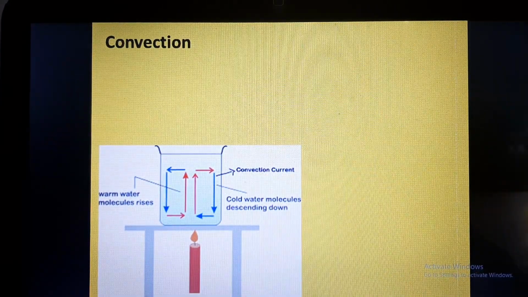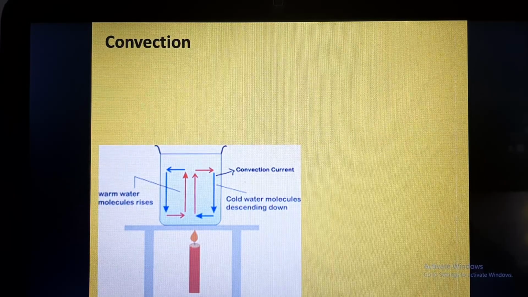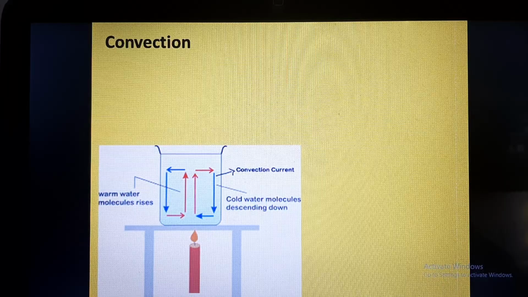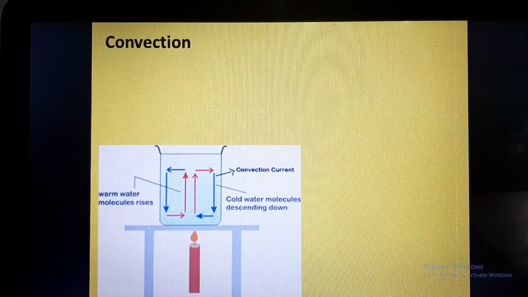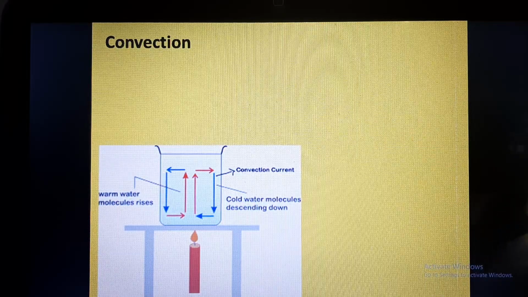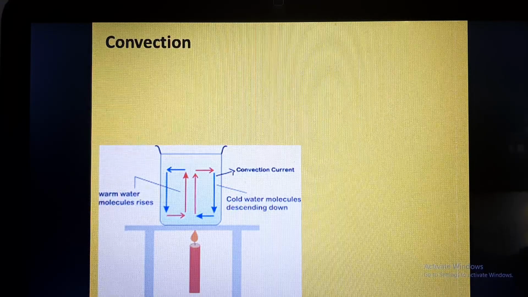Today we will be discussing the mode of heat transfer which is convection. We studied in our last lecture that there are three modes of heat transfer: conduction, convection and radiation. In our last lecture we discussed conduction and today we are going to discuss convection.